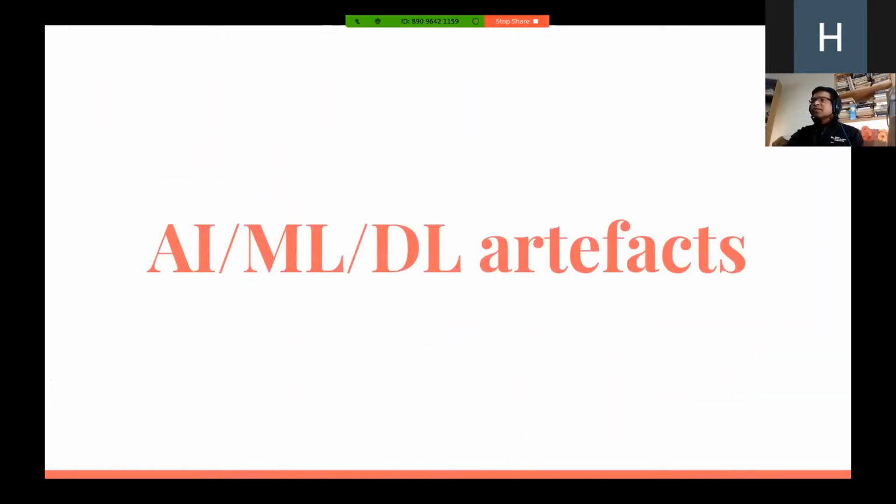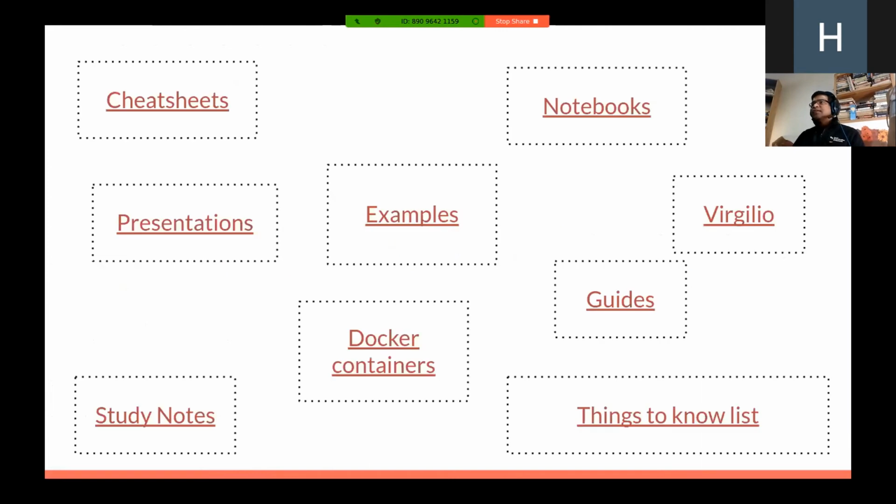So it was not just about collecting links and putting them on a page and then publishing them on GitHub. I also created things that I call artifacts. And what are these artifacts that I created? For example, whenever I would give a presentation, I would have to create an example. But I was also creating examples of things that I was learning about. And then examples would lead me to create notebooks, and then they would lead me to create Docker containers. And then I would also have study notes that I was collecting and putting together separately.